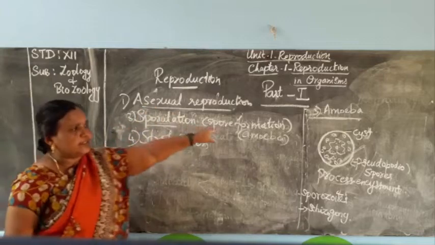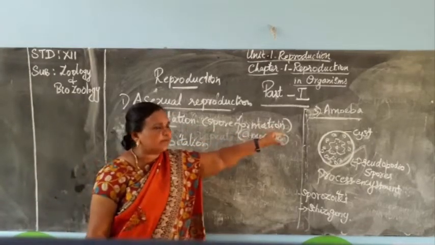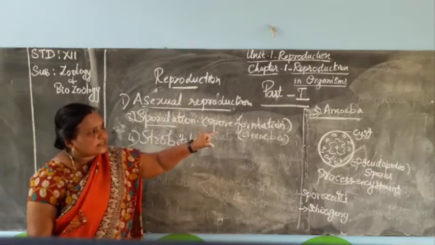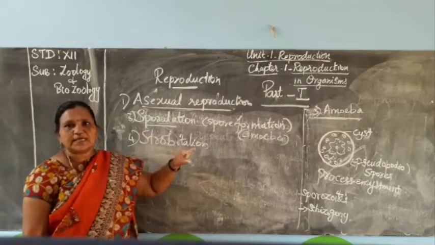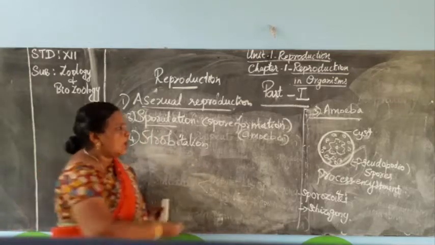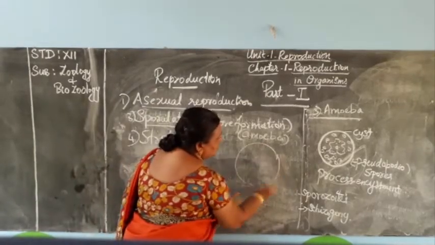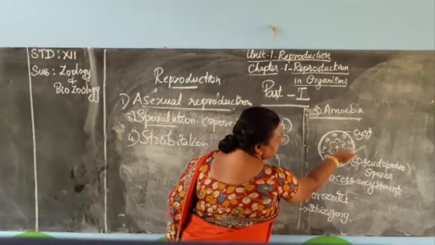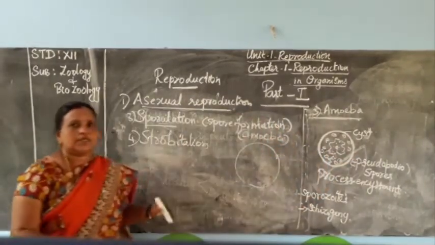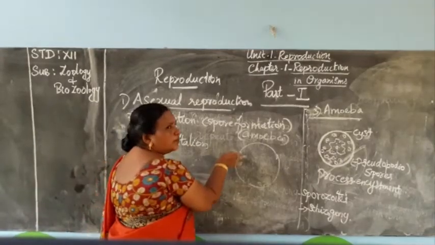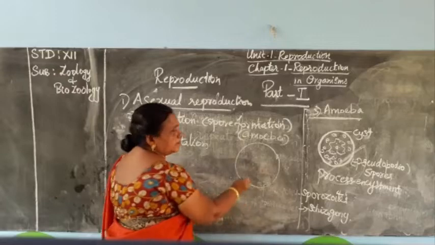The difference between sporulation and multiple fission is that during sporulation, like multiple fission, it will not produce the cyst wall. Here only the plasma membrane is in the outer area. But in multiple fission we can see the cyst wall. A thick cell wall is present, that is the cyst wall. But here only the plasma membrane is present.